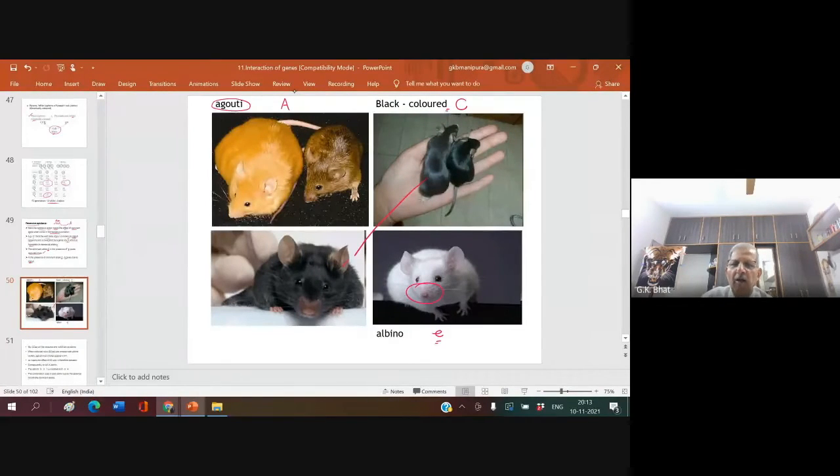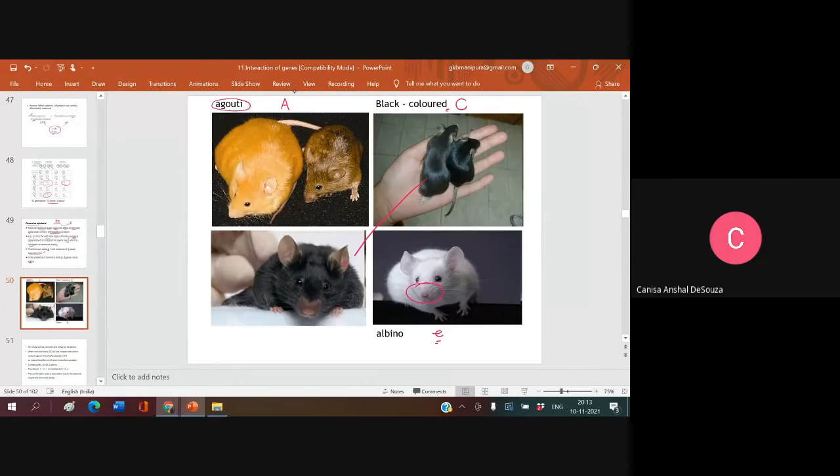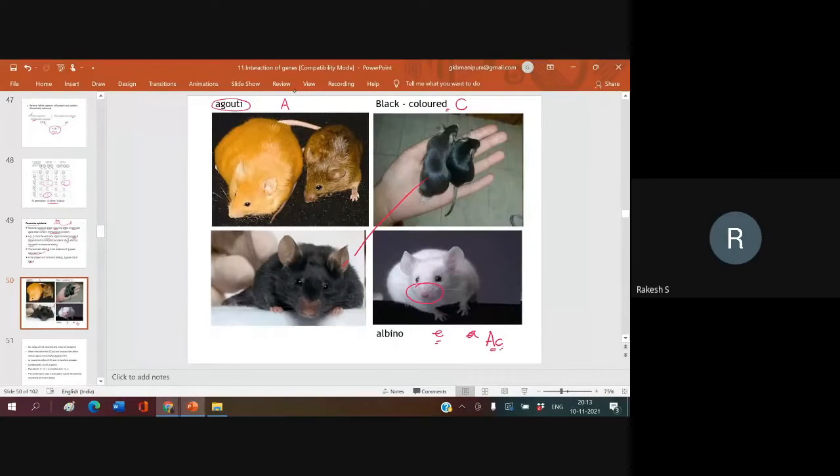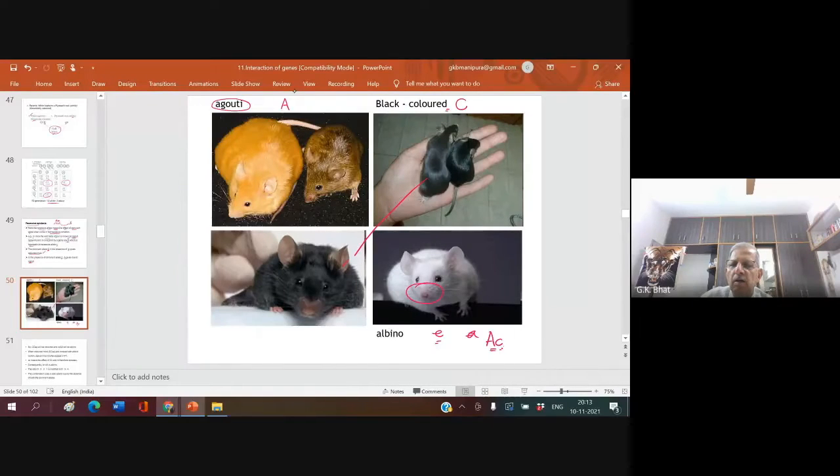Small c, or it may be due to small a. What is this now? Black color? No, you have not got it.